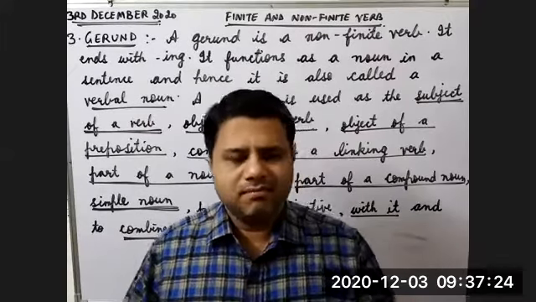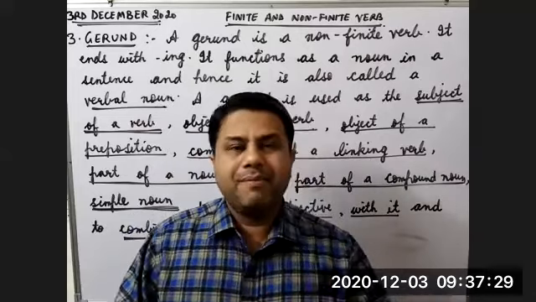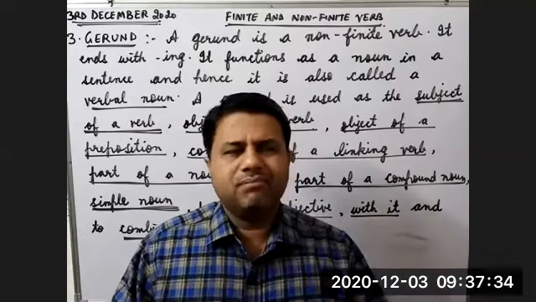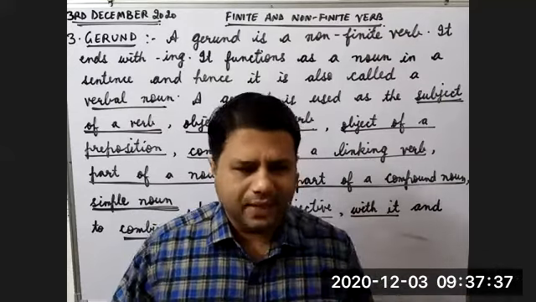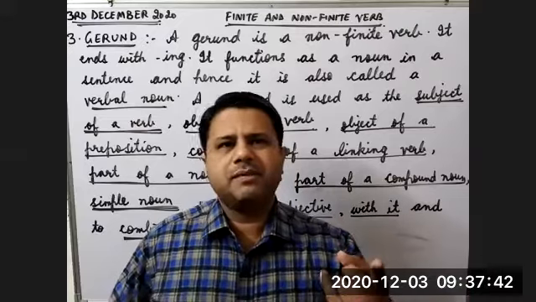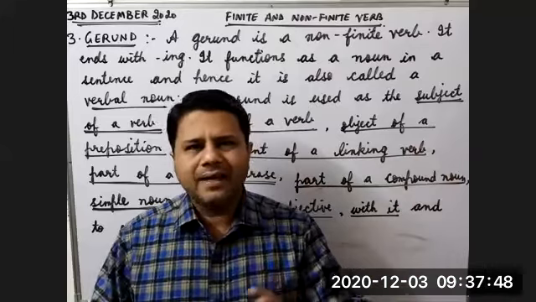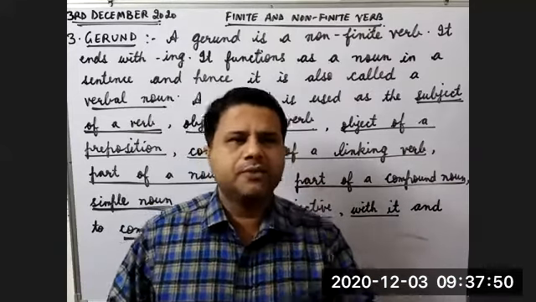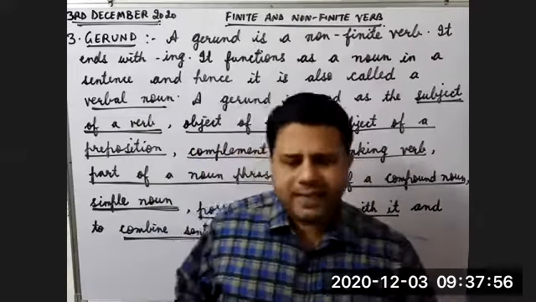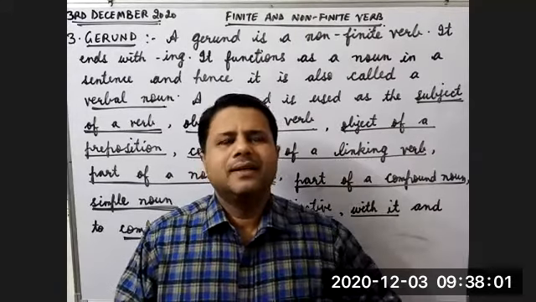Children, just keep one thing in mind. Whenever you have a question like this, fill in the blank with a gerund. One verb will be given to you in the bracket. Just add ing with it and you will get the answer. Because what is a gerund? Ing form of the verb. Right? There is only one possibility. No active passive voice. Only one possibility. Ing form. You just add ing with the verb given to you in the bracket. You will get the answer. And you might have some difficulty in joining the sentences, but don't worry, when we do the exercise, everything will be okay.